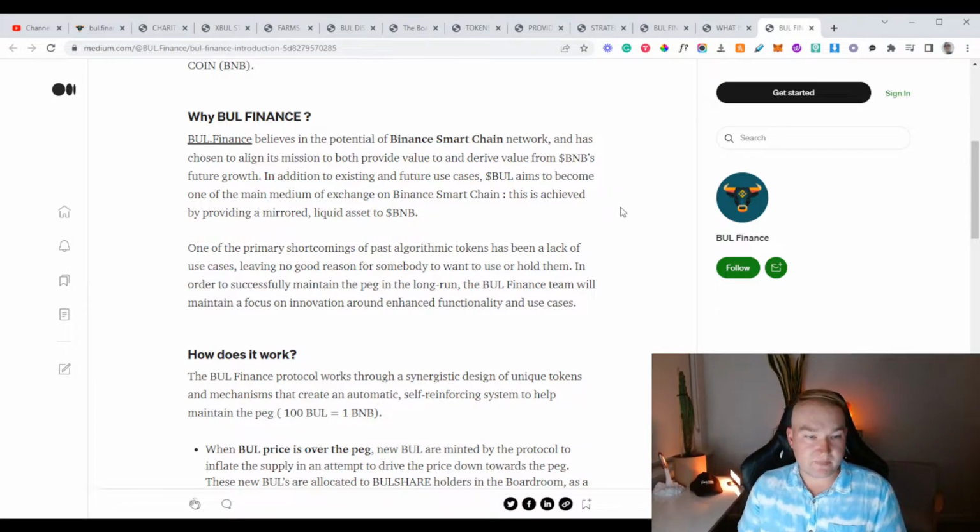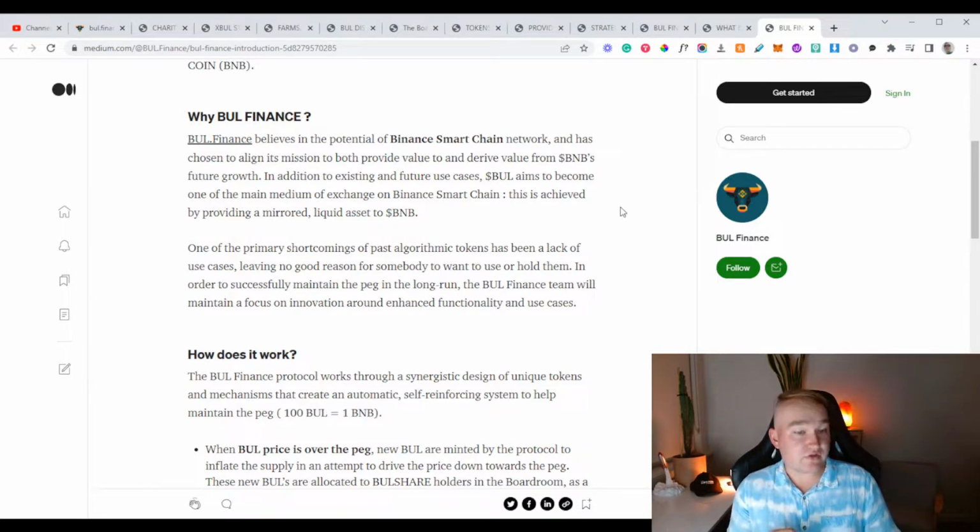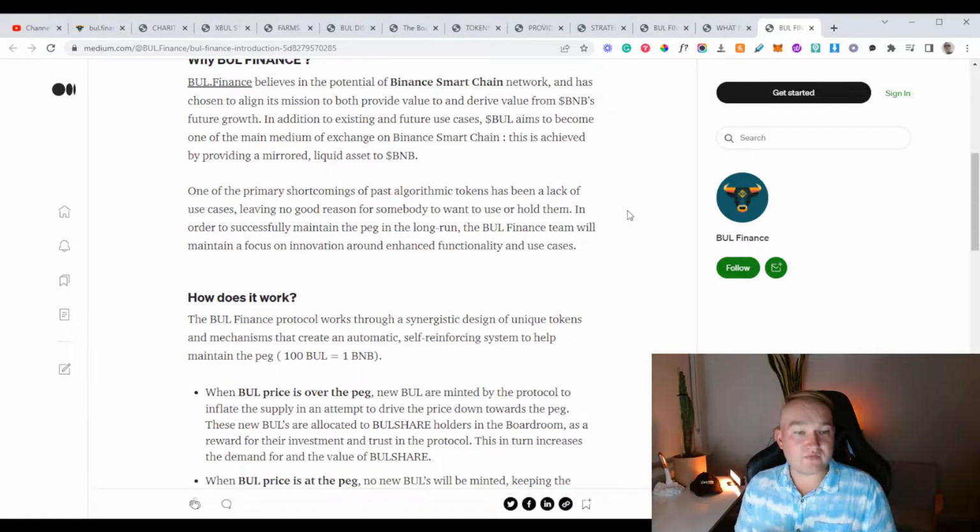Why Bul Finance? Bul Finance believes in the potential of the Binance Smart Chain network, and has chosen to align its mission to both provide value and to derive value from BNB's future growth. In addition to existing and future use cases, Bull aims to become one of the main medium of exchange on Binance Smart Chain.